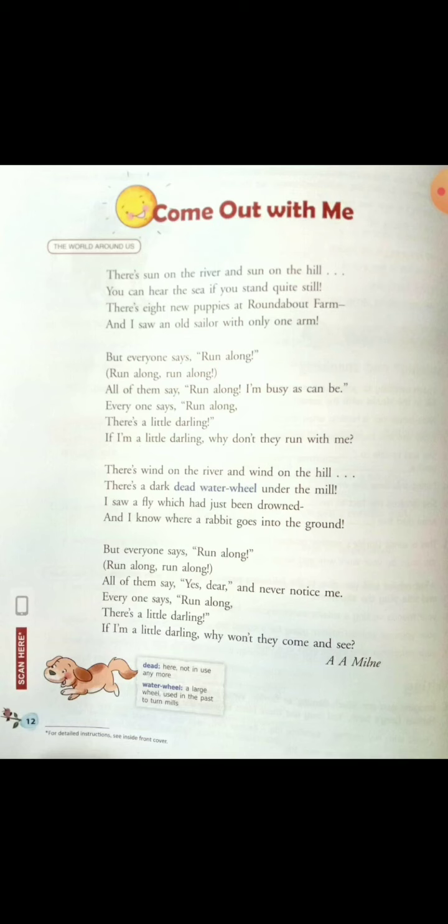Now we'll explain the lines. Listen carefully. There's wind on the river and wind on the hill. What do you mean by it? There'll always be a small breeze on the rivers and hills. We feel fresh and joy when that breeze touches our body. As I said last day, the boy in this poem loves to travel around. He saw and enjoyed the wind on the river and wind on the hill. Understood the first line?